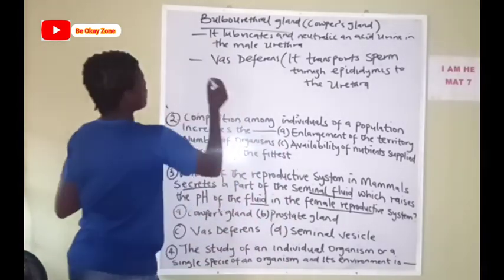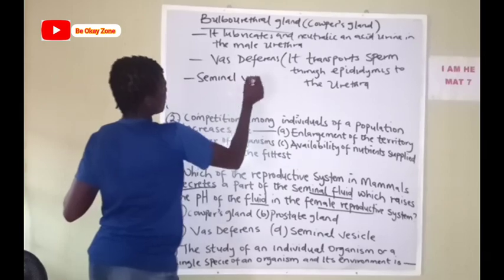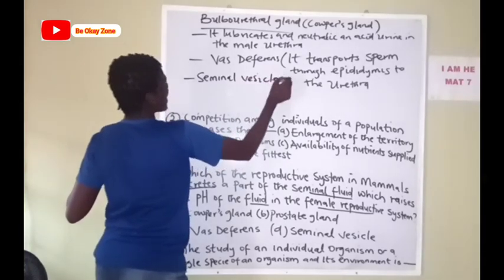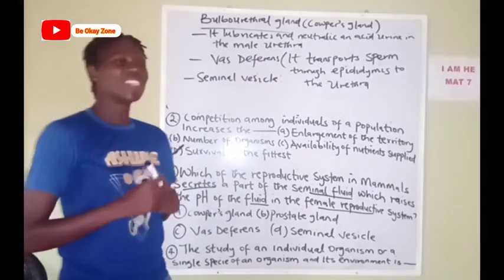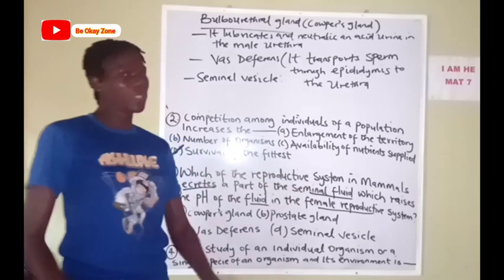Then the next part is D, we have the seminal vesicle. Please, I know you might be triggered to pick this as the option because it's in line with the word seminal fluid. Please take note.